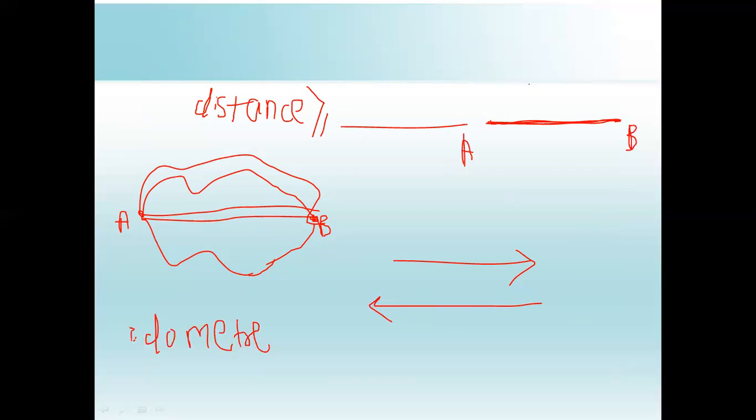So if we cover 5 kilometer in this direction A to B first, and then we go in this direction, for example 3 kilometer backwards, so distance will be 5 plus 3, 8, because it is the actual path in units. Here will be the unit, but displacement will be 5 minus 3 because first we have gone 5 kilometer in positive direction and 3 kilometer we have gone backwards in negative direction, so that will be 2. And both units are standard in meter, and that can be kilometer also.